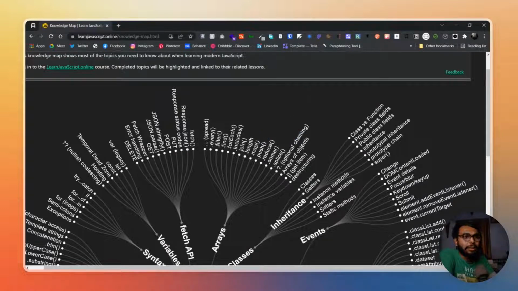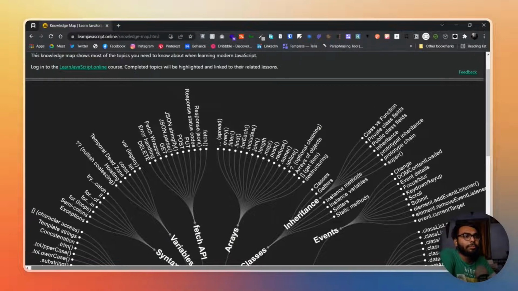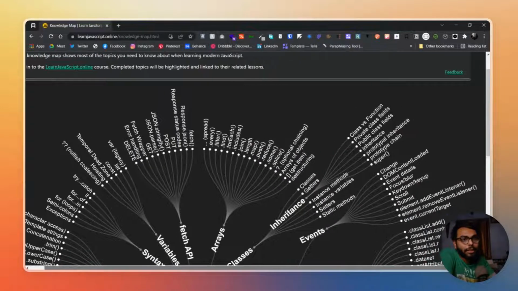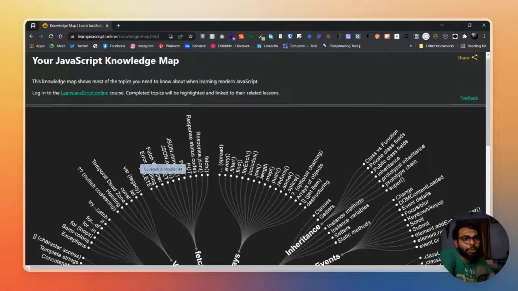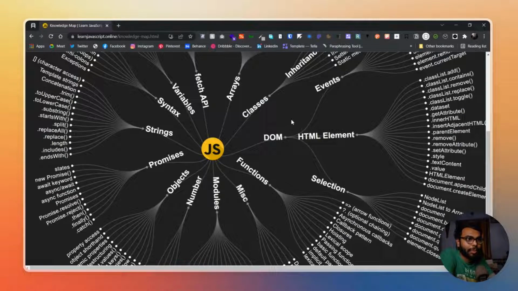But whatever, I love this site. This is a great quick overview to have. It will be a better thing if you have it as a poster, because that makes a lot of sense. And I don't know why they have made it a PWA as well. That's great to have, but not useful, I would say, not for this, because this is a huge knowledge map, a node graph, whatever you want to say, or tree. Yeah, we can call it a tree because it doesn't have any loop.